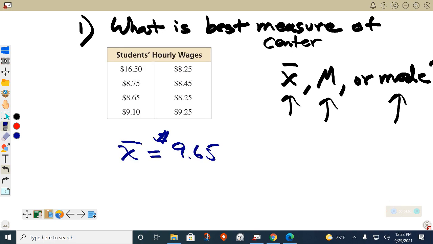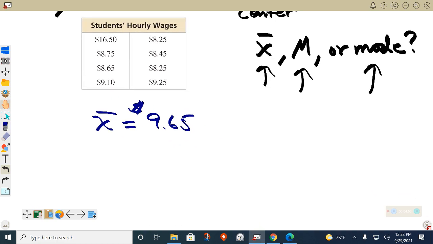All right, let's find our median now. The mean would be 965: add them up, divide by 8, and it becomes 965. Let's do the median now. I'm going to put them in order from least to greatest. The least is going to be 825. Correct me if I'm wrong. The second one is going to be another 825. So I can already see there's a mode there, right? We got 845 right here.